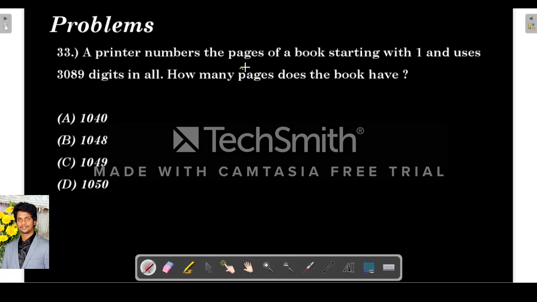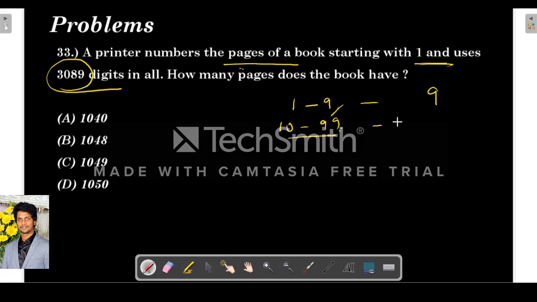They are telling that the printer numbers the pages of a book starting from 1 and uses 3089 digits overall, right? So from 1 to 9 he uses 9 digits. From 10 to 99 there are 90 numbers, all 2-digit numbers, so 180. Next, from 100 to 999 there will be 900 numbers of 3 digits, so 2700.